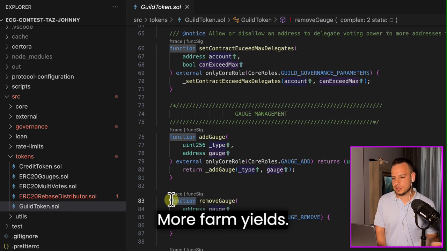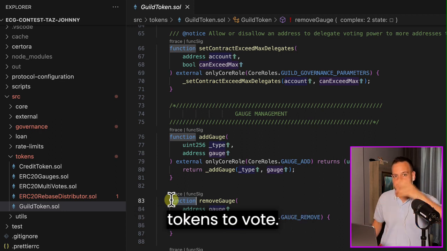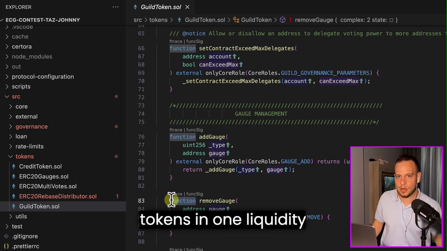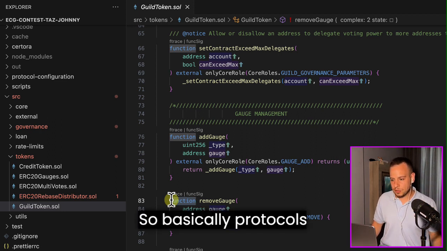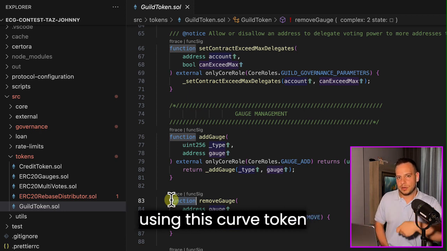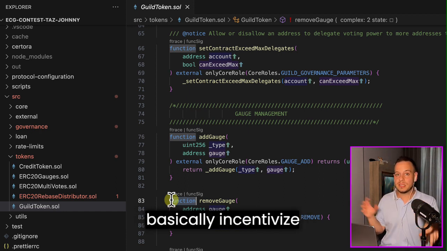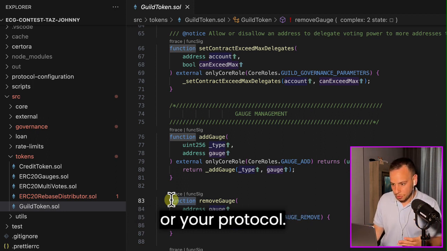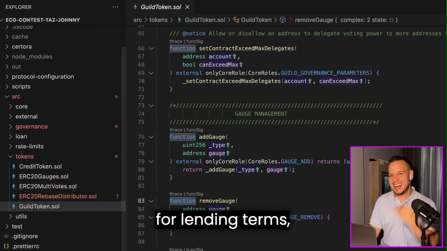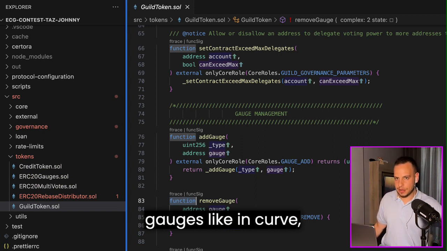More farm yields, because a lot of protocols have incentives to get Curve tokens to vote for their liquidity pair. It could be like three tokens in one liquidity contract. Protocols have incentives to hold the Curve token, because using it you can vote for a gauge, increase the yield rewards, and incentivize more people to add liquidity to your token or protocol. So gauges are being used here to vote for lending terms, not for liquidity contracts like in Curve.